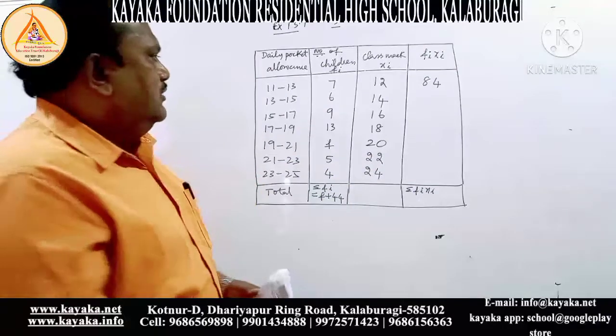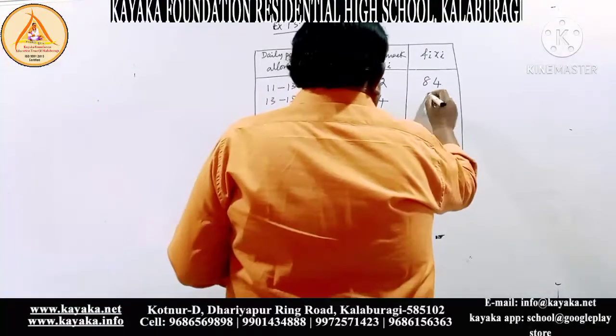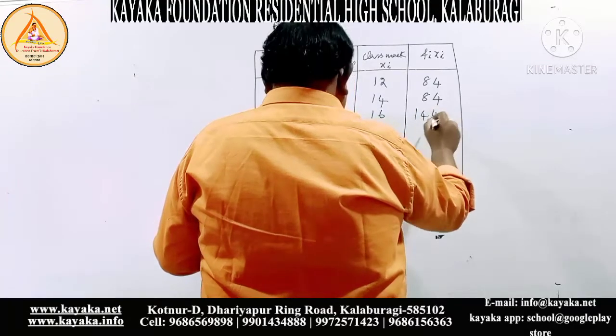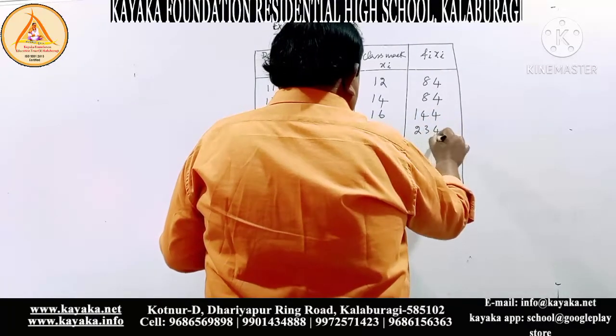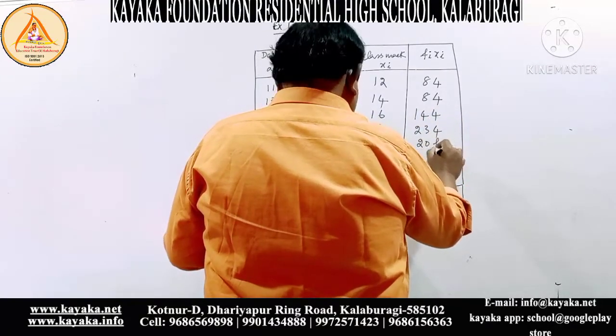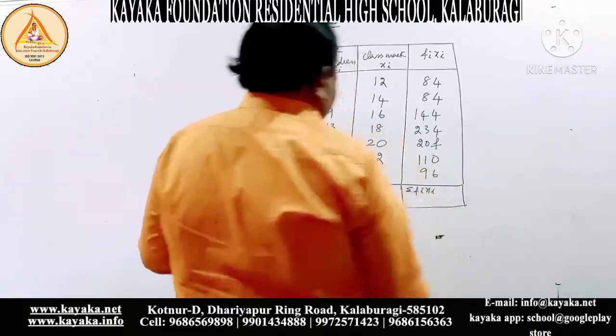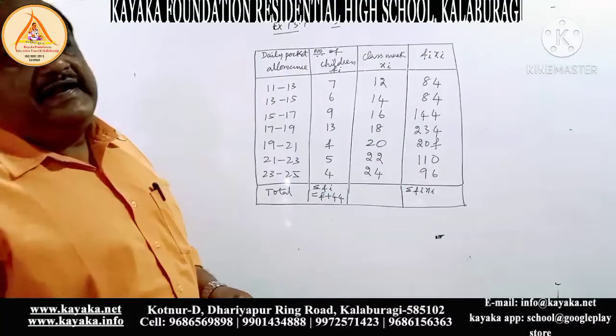Okay, dear children. Now 6 into 14, that also you will get 84. Here you will get 144. Here you will get 234. Here you will get 20f. Here you will get 110. Here you will get 96. Here you will get 96.